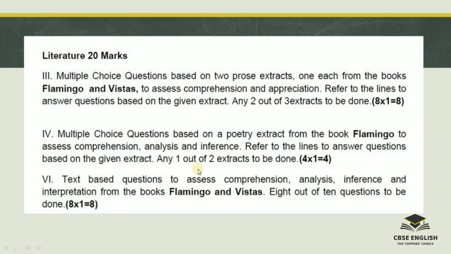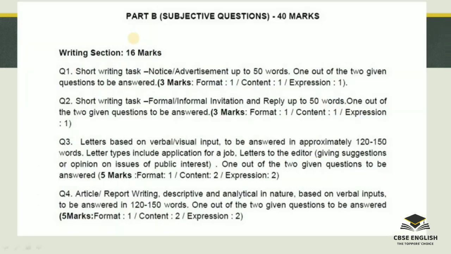Here, any 1 out of 2 extracts to be done. 4 into 1, 4 marks. And next question, text based questions to assess comprehension, analysis, inference and interpretation from the books Flamingo and Vistas. Here 8 out of 10 questions to be done. 8 into 1, 8 marks are there. So this is all about part A, that is objective type, multiple choice questions, 40 marks.